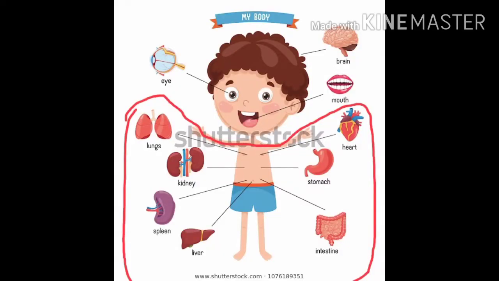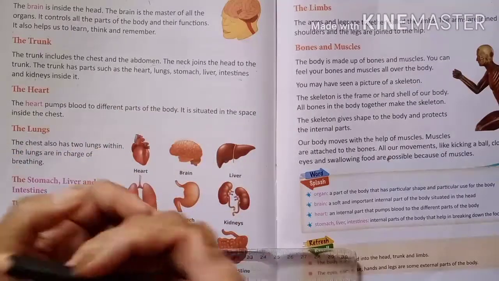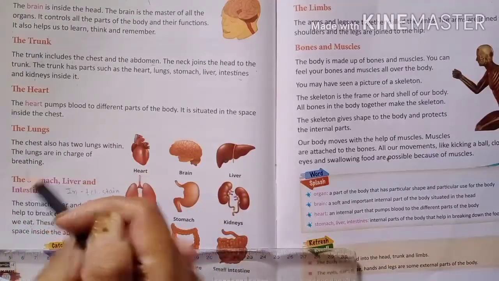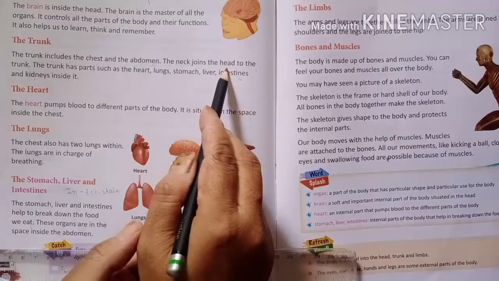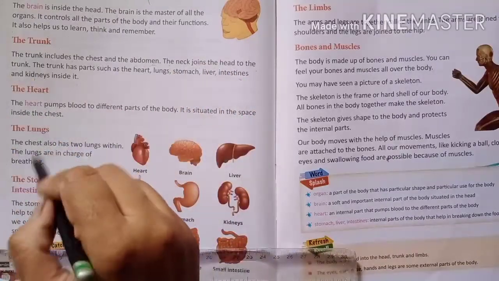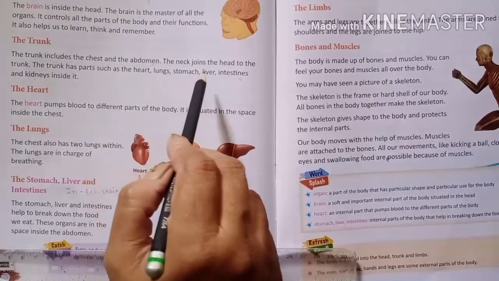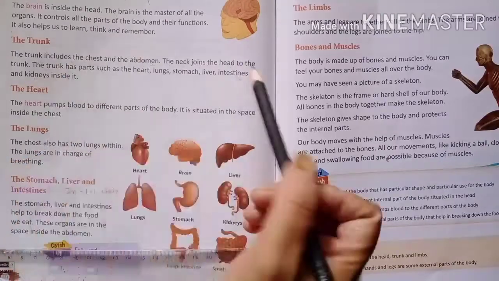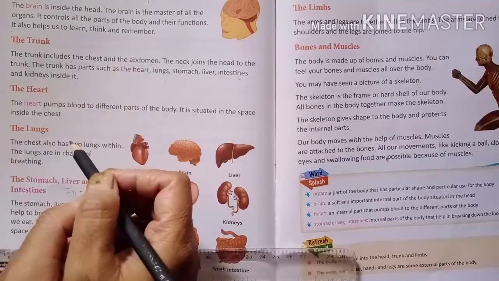This is our trunk. Now we will study the parts of the trunk. Students, how many body parts are included in our trunk? The trunk includes the chest and abdomen. The neck joins the head to the trunk. The trunk has parts such as the heart, lungs, stomach, liver, intestines and kidneys inside it. These are all the body parts included in the trunk. Okay.